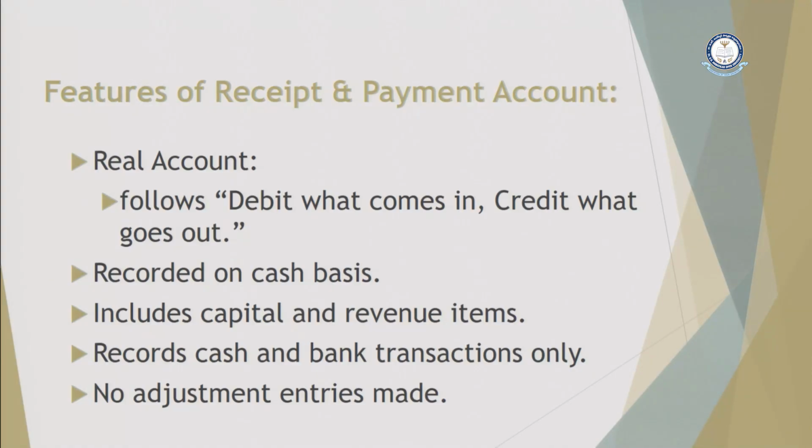It includes capital and revenue items. It includes every type of transaction which involves cash, whether it is capital or revenue, it doesn't matter. It has to be recorded under receipt and payment account if any kind of cash related to it has gone out or has come in.